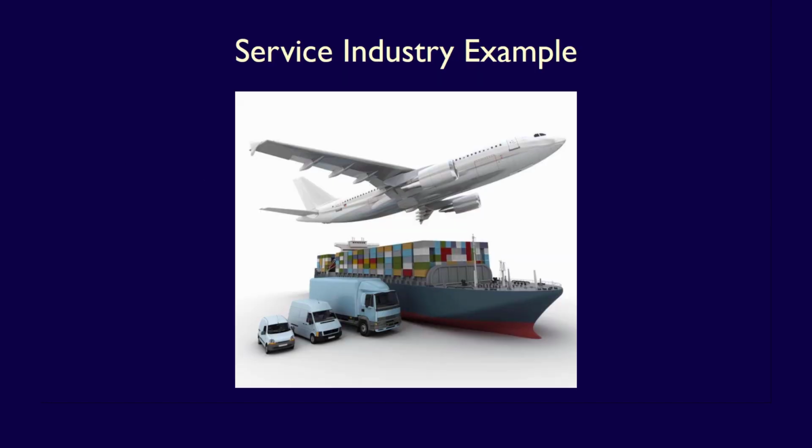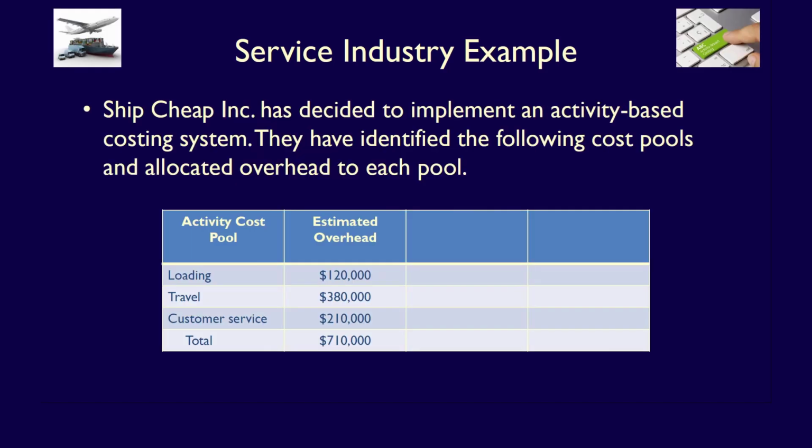ShipCheap Inc., a freight company, provides freight services to their customers. ShipCheap has decided to implement an activity-based costing system. They have identified the following cost pools and allocated overhead to each pool as follows: loading $120,000, travel $380,000, and customer service $210,000. Recall that this is step 1 of implementing an activity-based costing system.